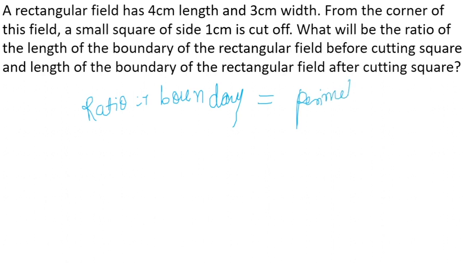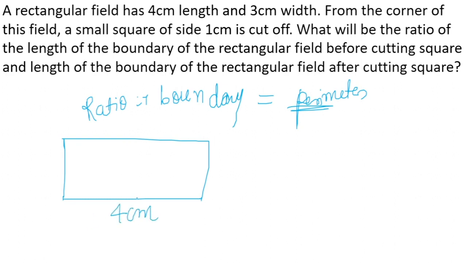It is going to remain the perimeter only. Now instead of a square shape, we have a rectangular field. The given rectangular field is of length 4 centimeter and the width given is 3 centimeter. Now from the corner of the field, a small square shape has been removed. The piece that we are cutting out from here is again 1 centimeter, 1 centimeter, 1 centimeter and again 1 centimeter. The sides are the same because the shape that we are cutting is a square.